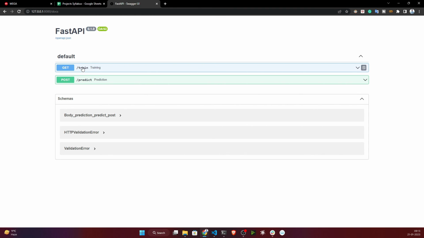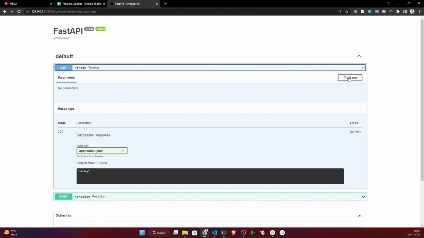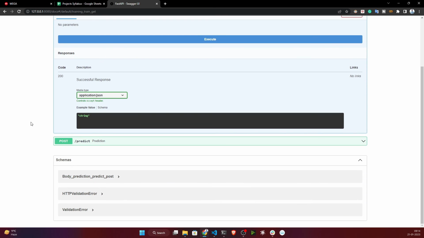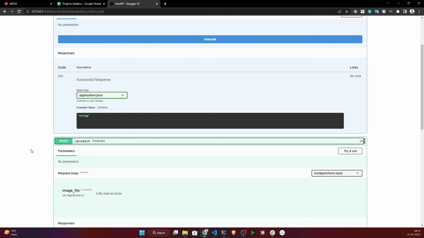Here you have two routes. One is training and one is prediction. If you want to train, just click here, click on try it out, and click execute. It will start the training, but I'm not going to start the training because it will take time. You can try, it will work. Then once training is done, you can also do the prediction.